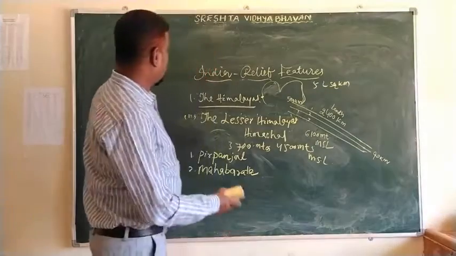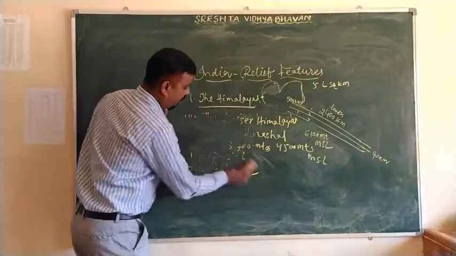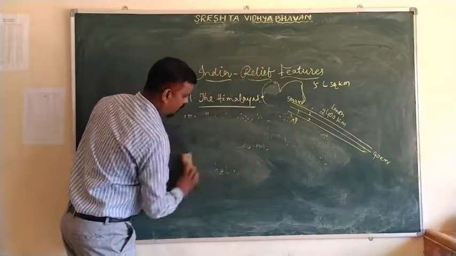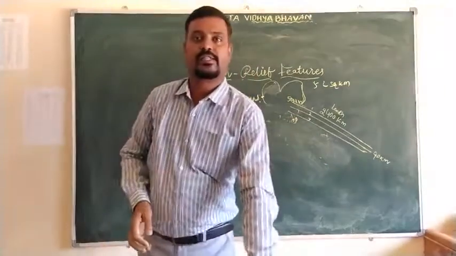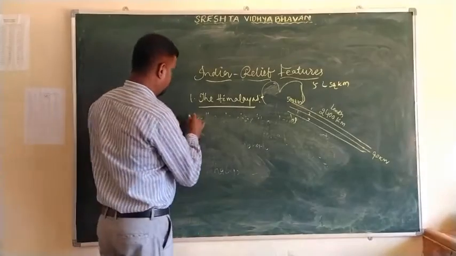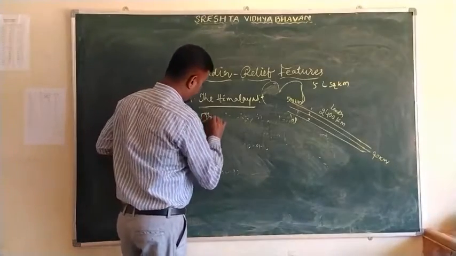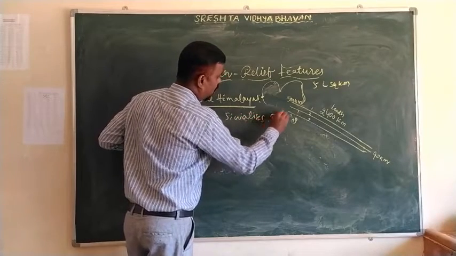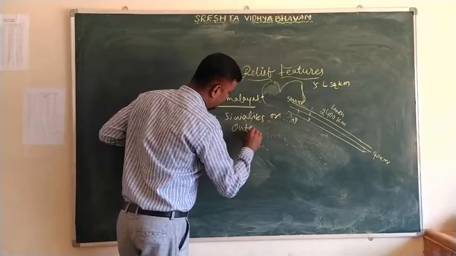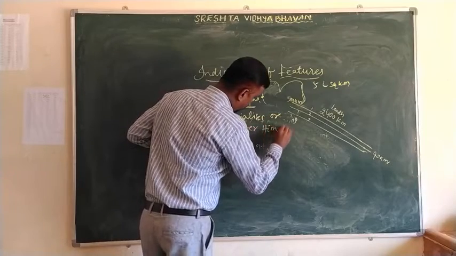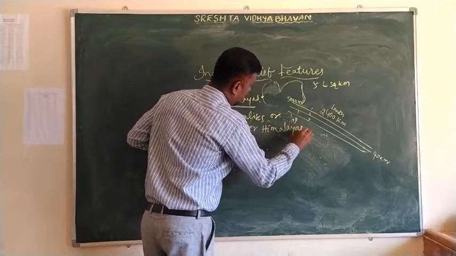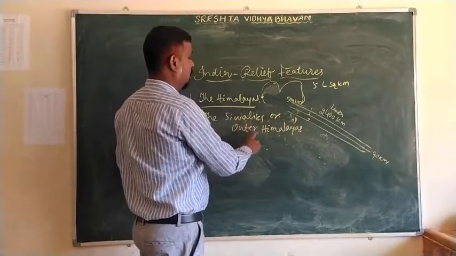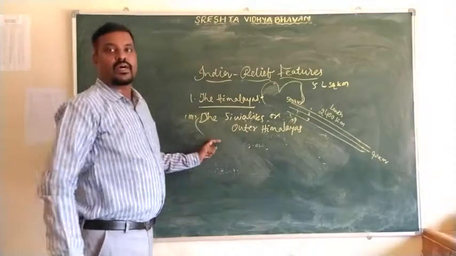The third most important range is the Shivaliks, or the outer Himalayas.